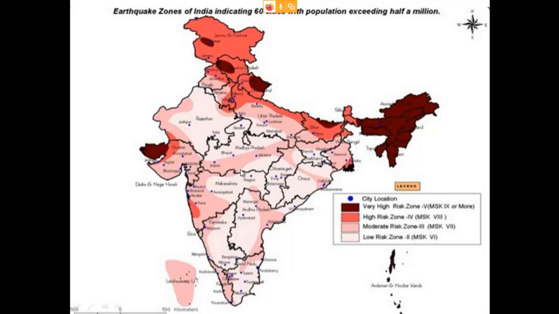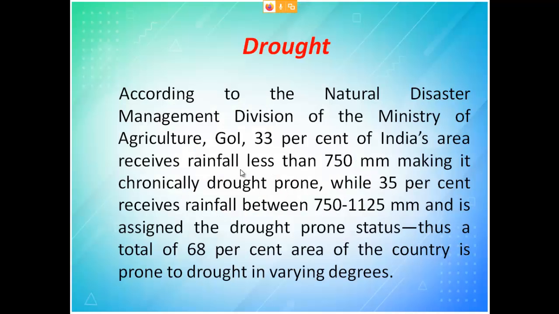Now let us move on to the next one, drought. According to the Natural Disaster Management Division of the Ministry of Agriculture, this lack of water is always taken care of by the Ministry of Agriculture. The Ministry of Agriculture defines this, because only for agriculture do we need water, and if water is lacking, that leads to disaster.